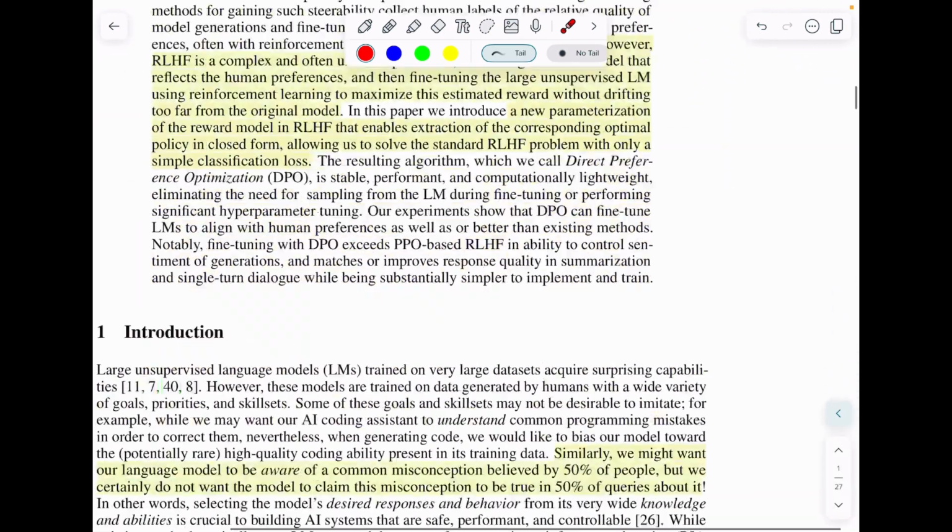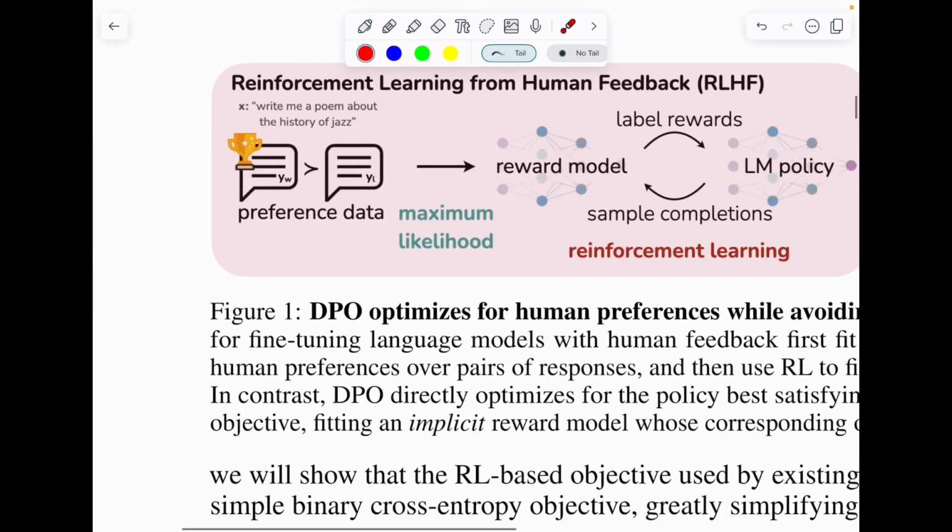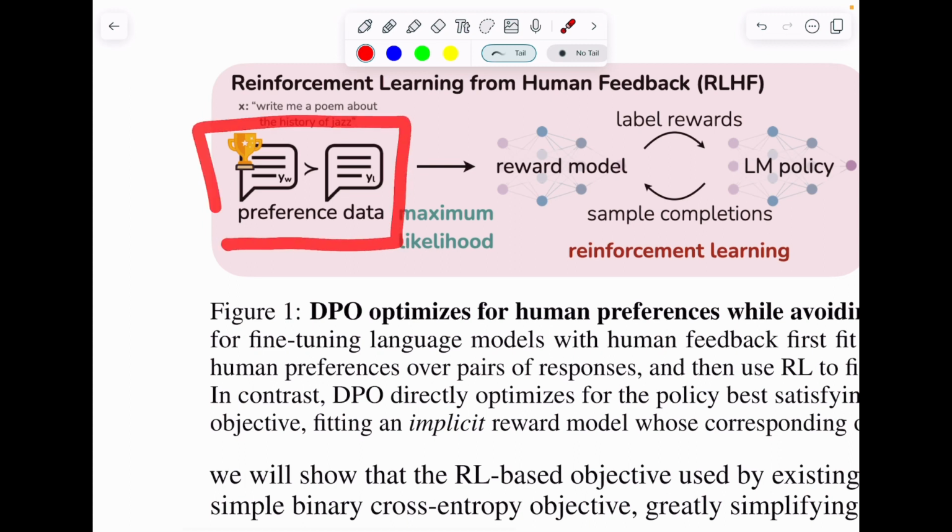What people have shown is that in the case of RLHF, which is reinforcement learning from human feedback, developed by OpenAI, this is a very simple 3-step process. They first collect the human preference data. Then, using this human preference data, what does it contain?